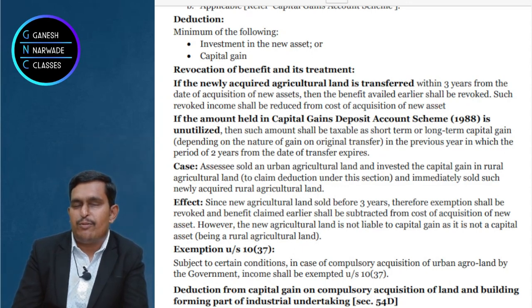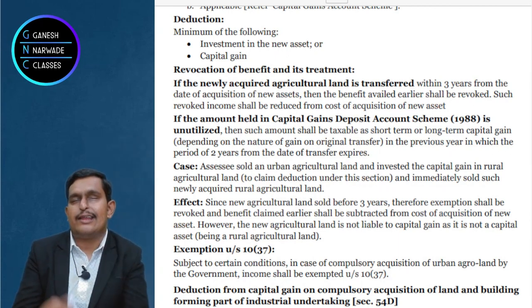But what about 54B? Just now I said that if the government compulsorily acquires, it is fully exempt under section 10(37). This is for 54B.